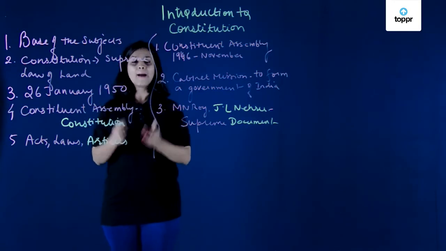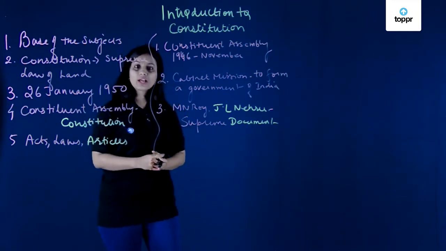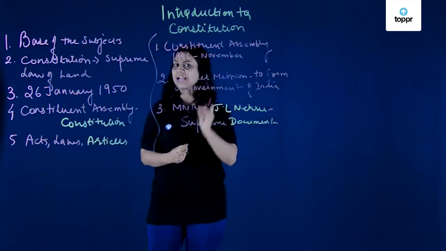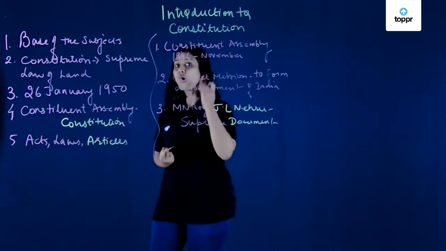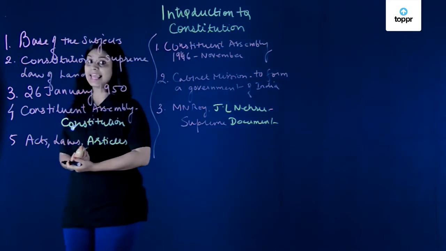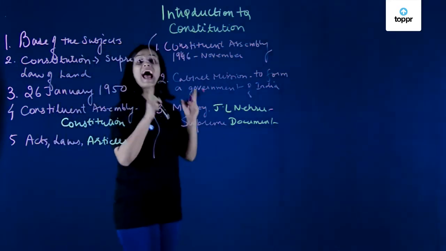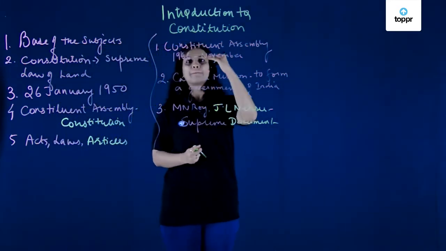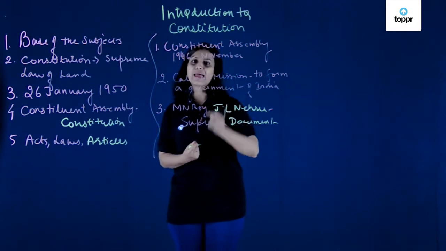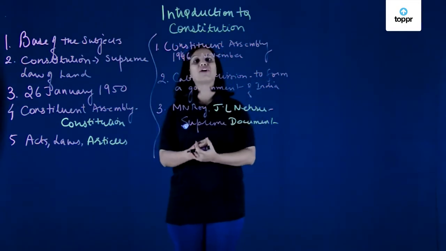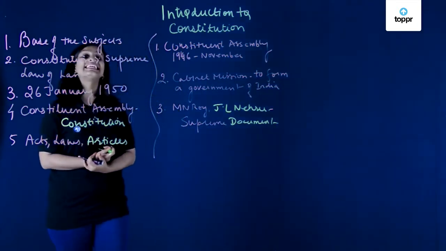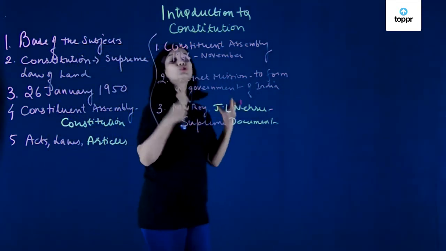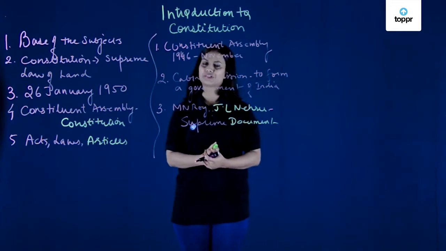But right now, because we are talking about the Constitution, a brief idea about why suddenly a Constitution, why it has to come into the picture. All these questions need to be answered. Hence, the supreme document has a history. So, after the Cabinet Mission and the M.N. Roy and Nehru discussion, an assembly was formed, and this assembly went through a lot of process. It took almost 3 years to make this huge document which we call the Indian Constitution.